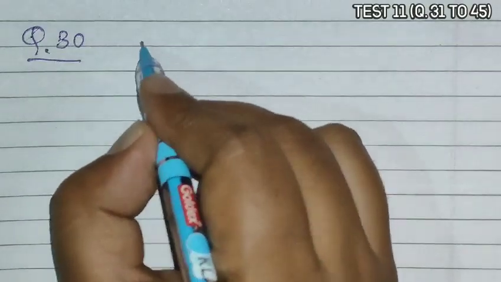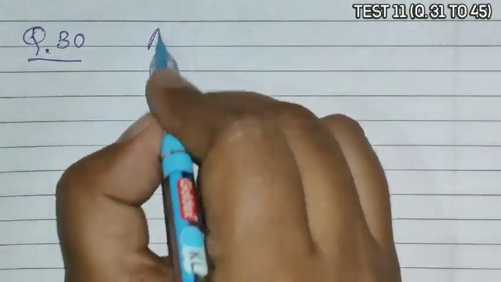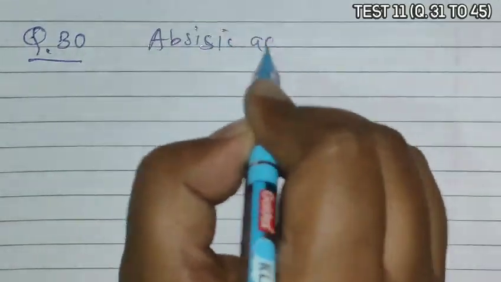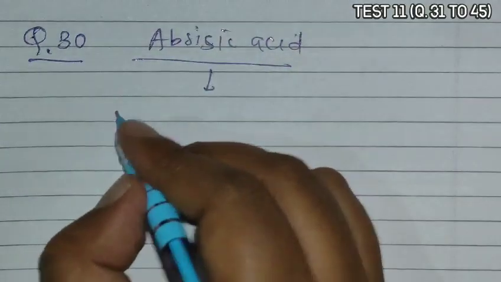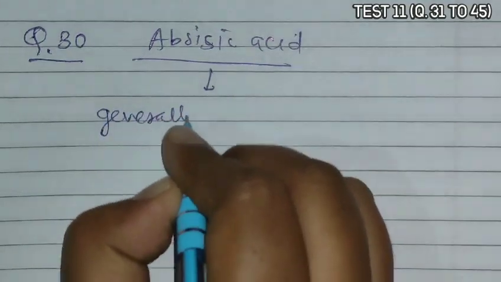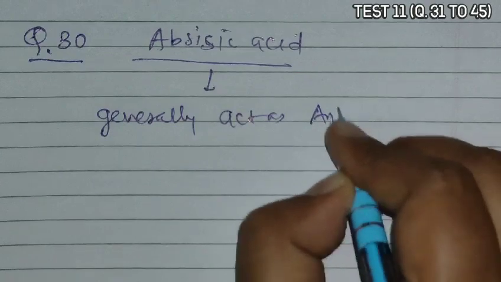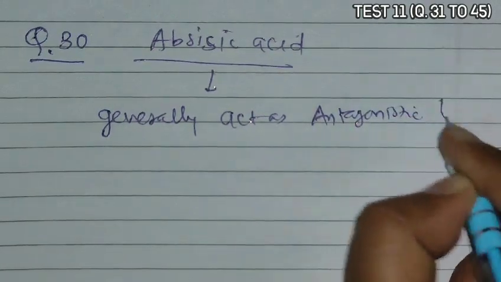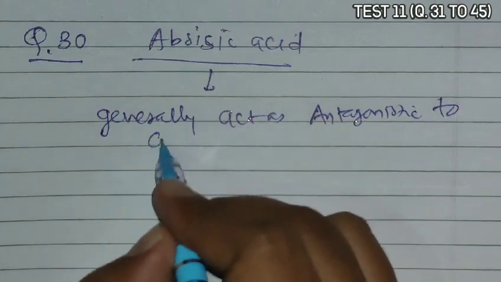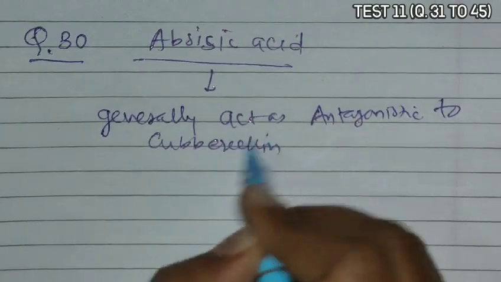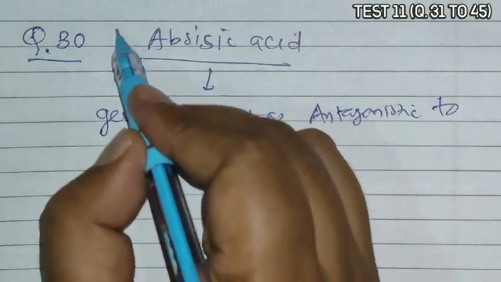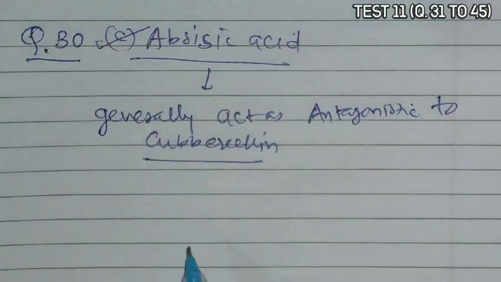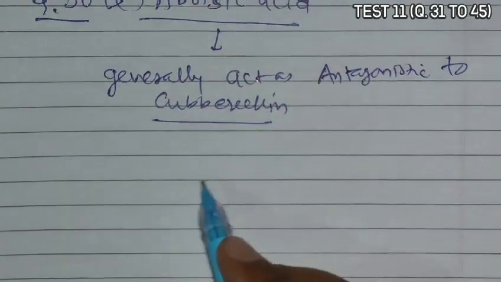Question 30 asks which one of the following generally acts as an antagonist to gibberellin? Actually, we remember that abscisic acid usually or generally acts as antagonistic to gibberellin. So abscisic acid, that is C, is the correct answer. But we should understand what the antagonistic effects of abscisic acid and gibberellin are.